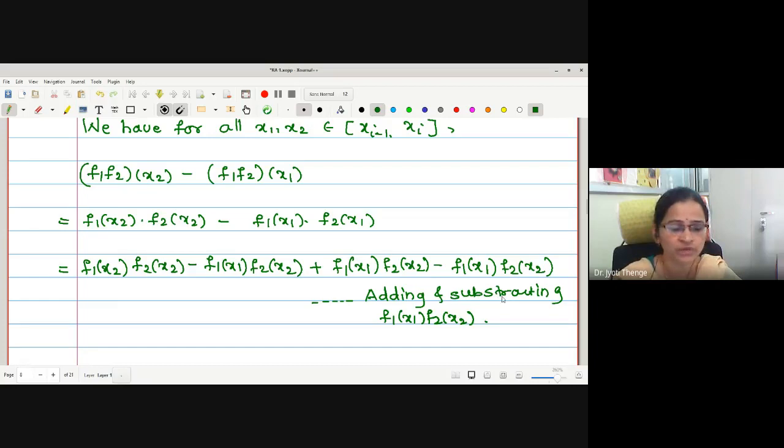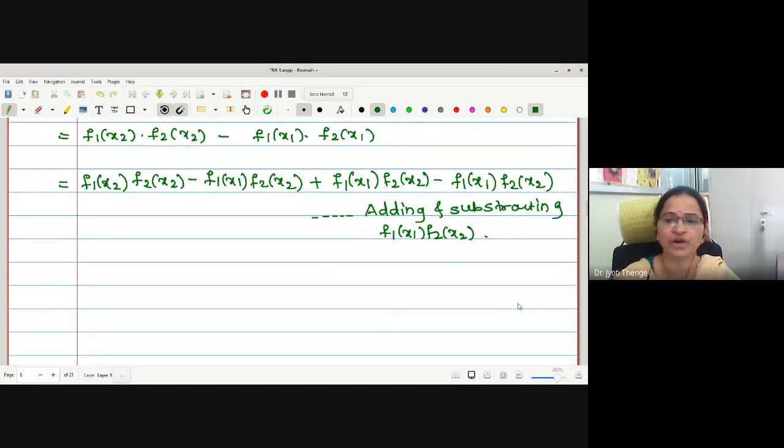Now what we will do? We will try to separate the functions f1 and f2. For this, we will take the terms f2 x2 and f1 x1 common from the first and last. From the first and last term, I will take f2 x2 common, and what will remain with us is f1 x2 minus f1 x1.